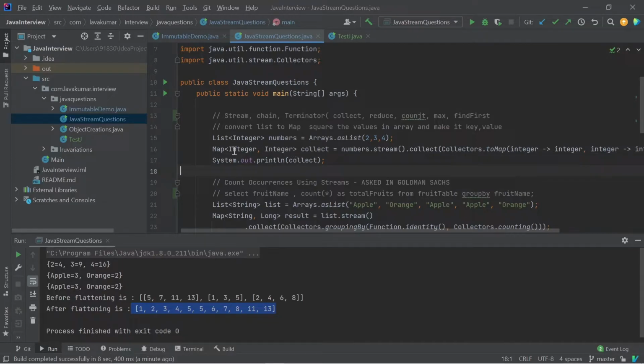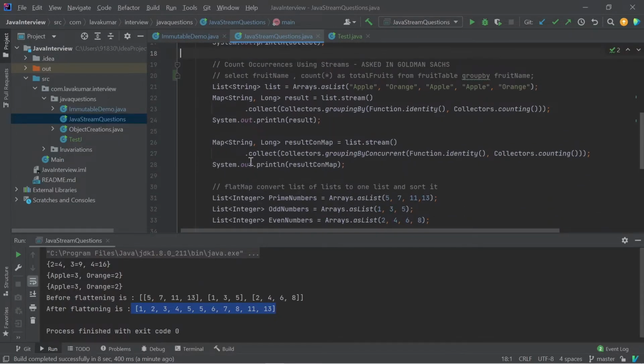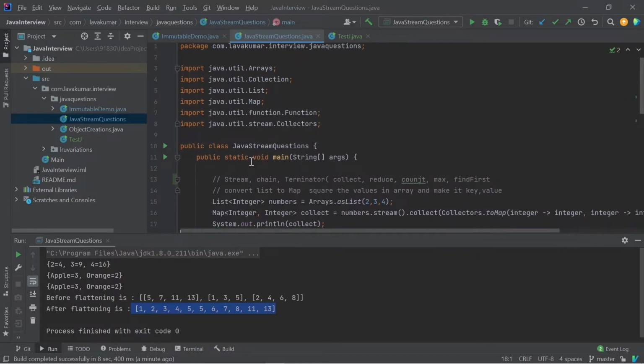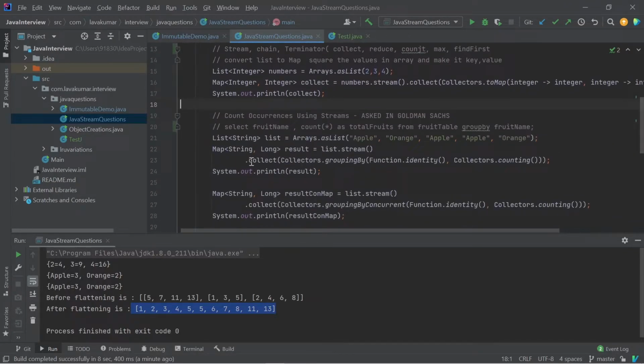These are the three different interview questions which I encountered, and I got some other questions like filtering even numbers, and while filtering, checking whether the value is present in the list and only then retrieving those values. These questions are common, quite trivial.